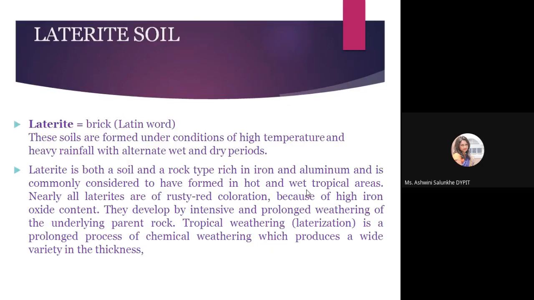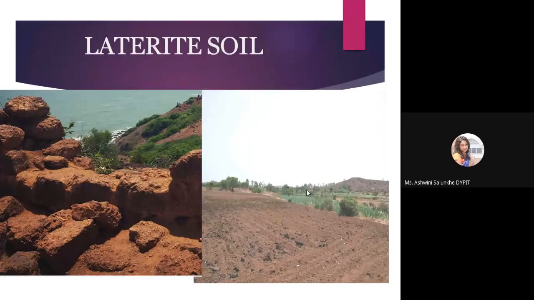Next comes the laterite soil. It is a Latin word which means brick. Laterite soils are formed under high temperature and heavy rainfall. The presence of iron oxide in the soil gives the characteristic red or pink color.